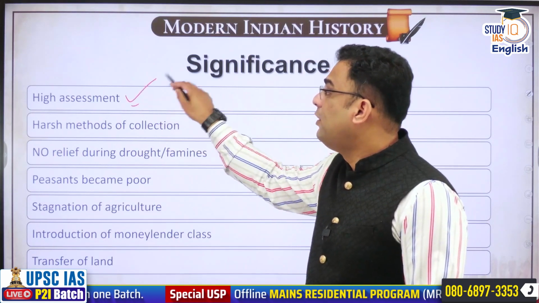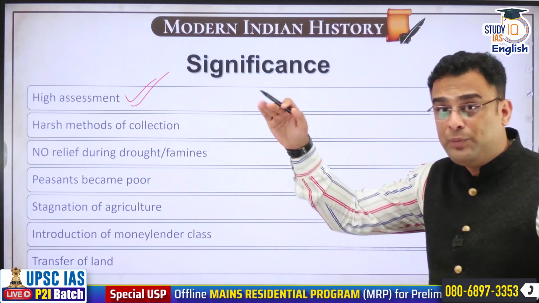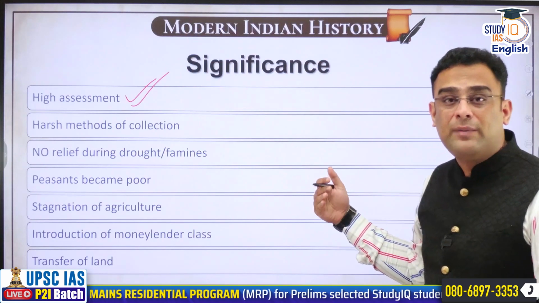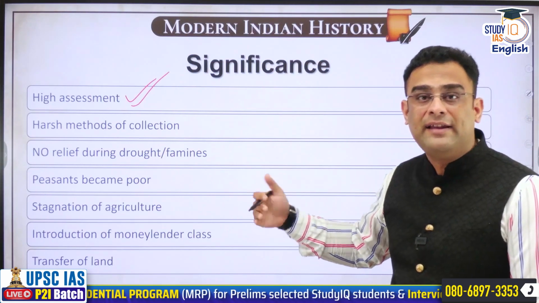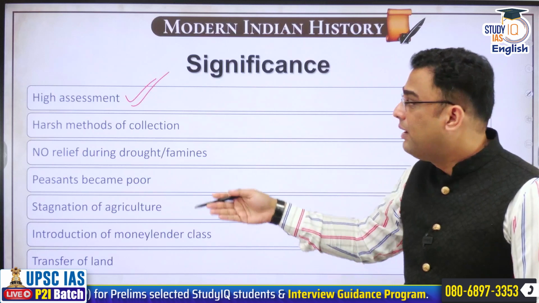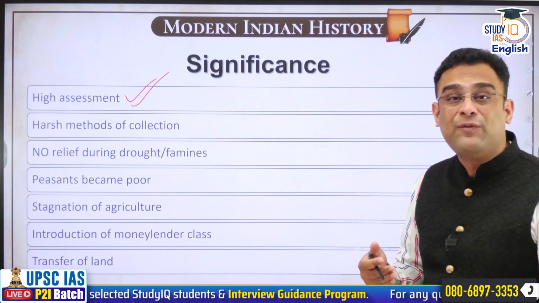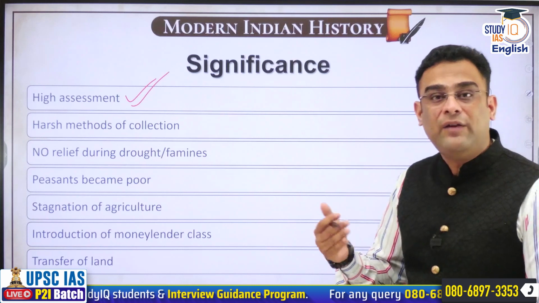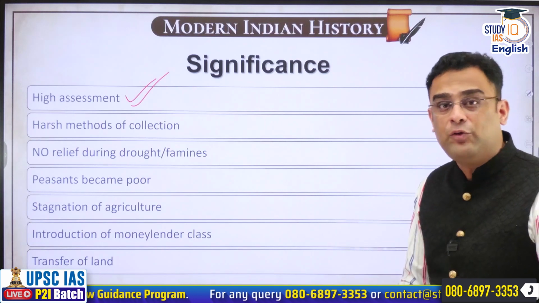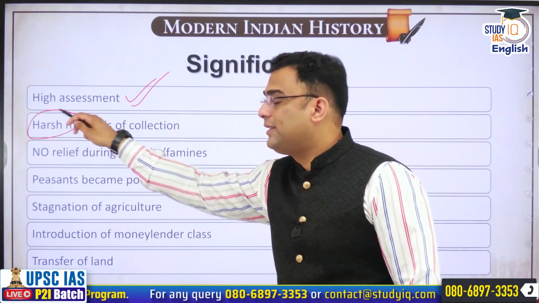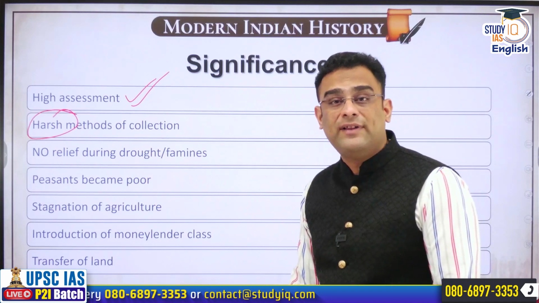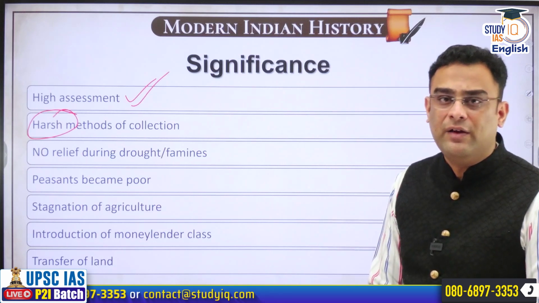Why? Because the assessment of the EIC was very high. That 100 rupees that we were saying, that 100 rupees was already on the higher side. Practically, maybe the farmer was producing only 80 rupees. And the company on its paper is saying, no, 100 rupees can be generated from your land. So what will happen? Assessment is high and therefore the farmer will have to pay excess. Company is saying we are taking 50%, but practically speaking, the farmer has to pay out even more. And if he's not able to pay, then the company resorted to harsh methods. Farmers could be flogged, their properties could be taken away, he could be kicked out of the land, anything could happen to him and his family.